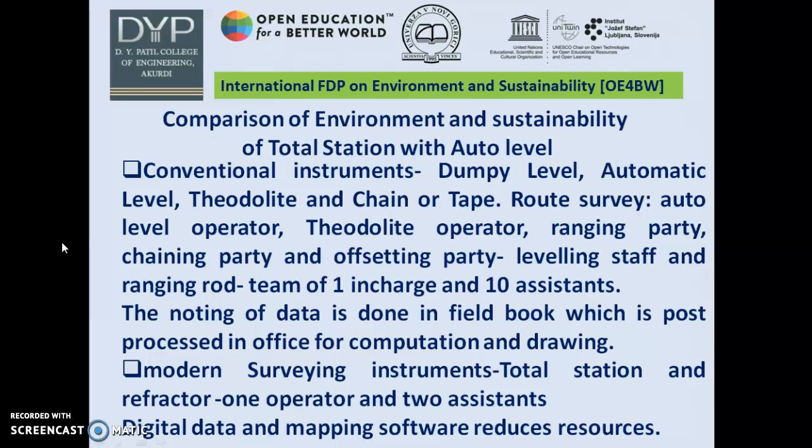The comparison of environment and sustainability of total station with auto level has been done by me by calculating the carbon emission per year. The conventional instruments used for route survey require one auto level operator, a theodolite operator, a ranging party, a chaining party, and an offsetting party. Moreover, we have to ask some of the labor to hold the leveling staff and ranging rods. In addition to that, at least one team in charge will be needed.